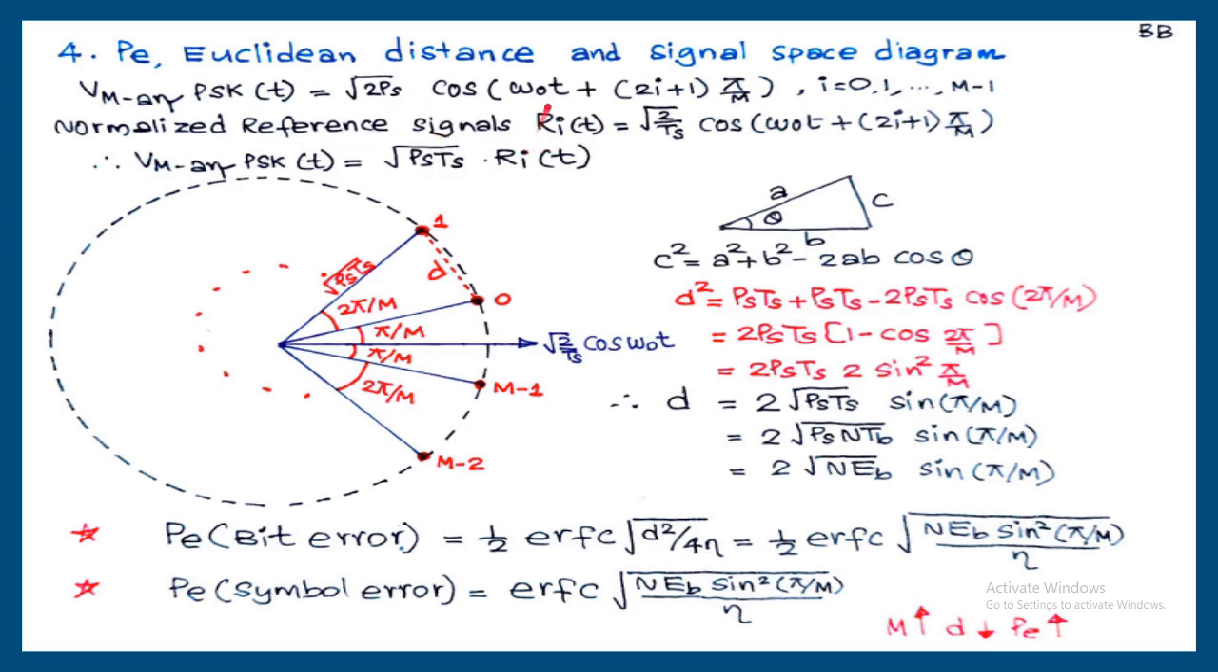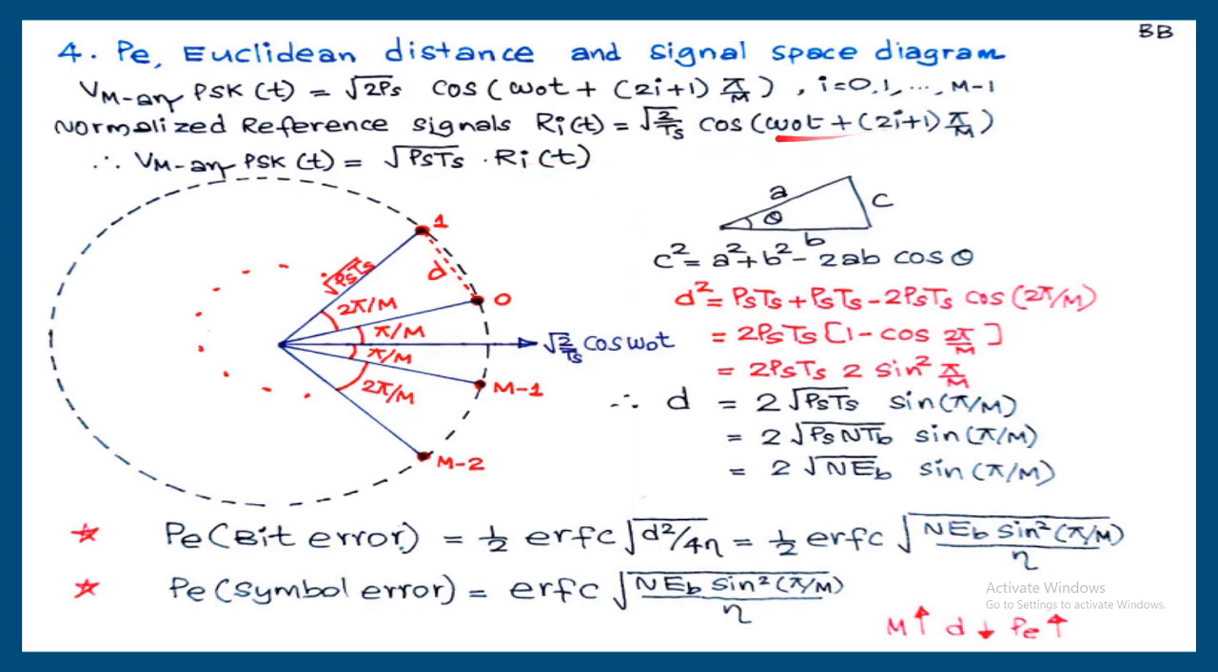Then the third step, write the first equation in terms of Ri of t. So the first expression and third expression are always the same. So that is root PSTS into Ri of t. Root PSTS into this. When you multiply these two, you can see you will get the same expression. So root PSTS into Ri of t. So I'll start with this x-axis, that is root 2 by Ts cos omega0 t, then substituting i is equal to 0.